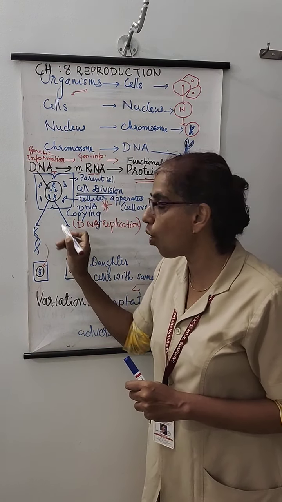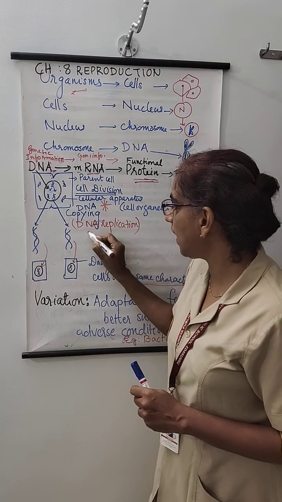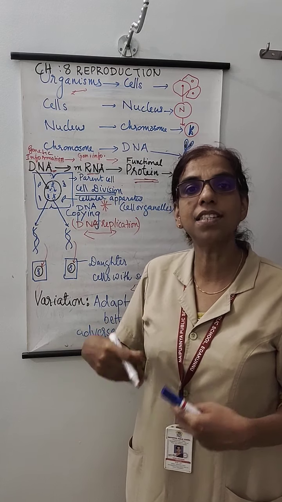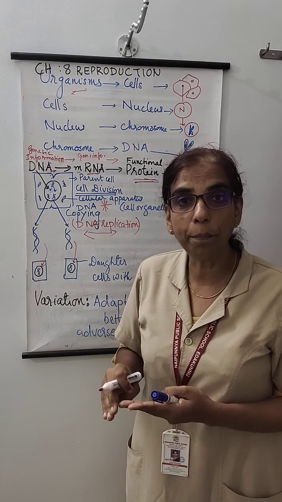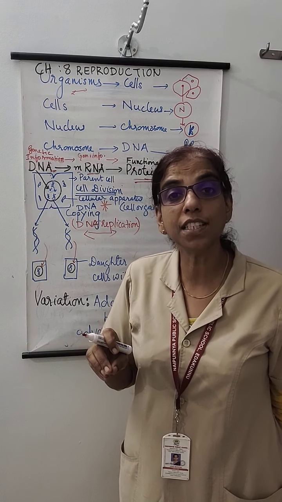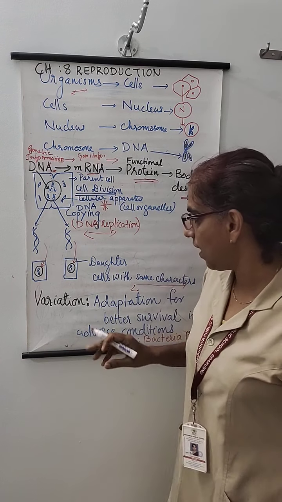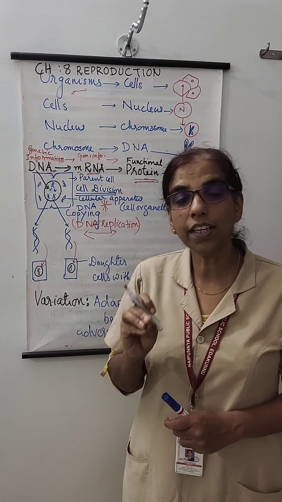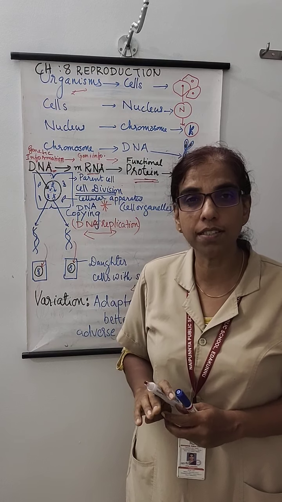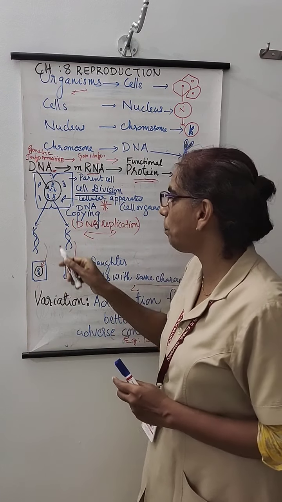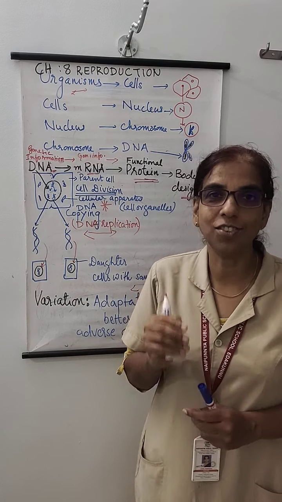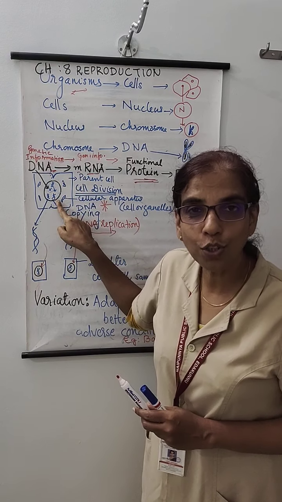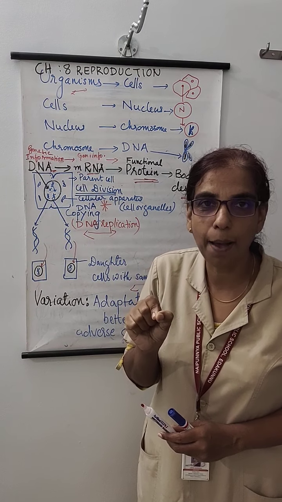So when this copying happens, you technically call it DNA replication. Replication means replica, the same copy. So technically speaking, this is what we call DNA copying. Now let us see how accurate this DNA copying is. Children, we cannot have any assurance that exact 100% copying is happening. Slight change can happen when the parent DNA makes its own copy. Slight change can happen. Okay.